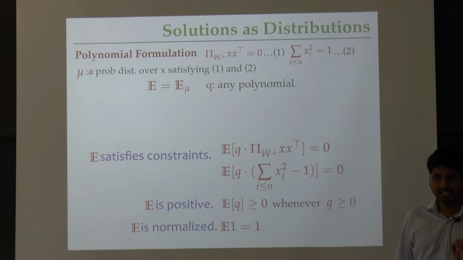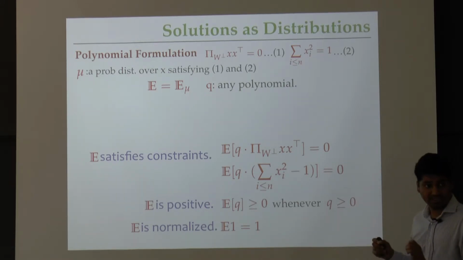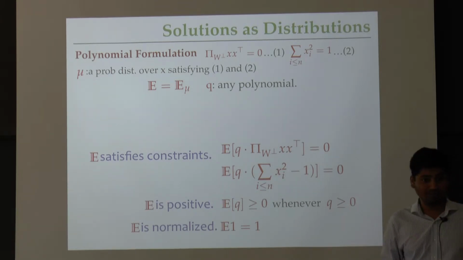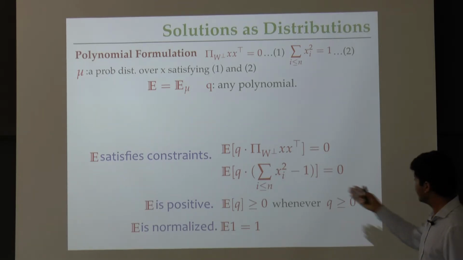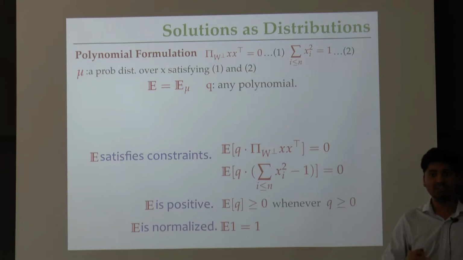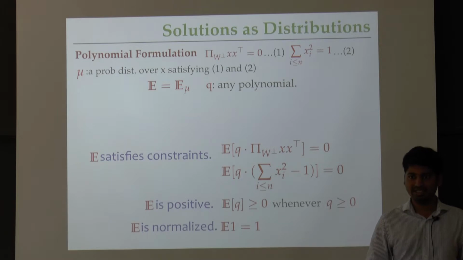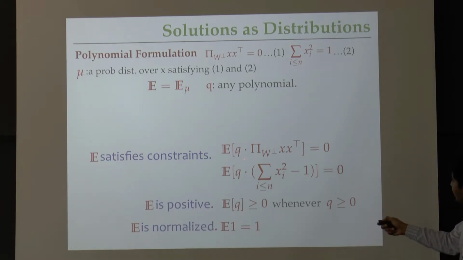Okay, any x that satisfies my polynomial equations, over those x's, q times some xi square minus 1 will be 0 because some xi square equals 1, right? Meaning that such a polynomial is pointwise 0 over the support of any distribution mu which is a feasible solution for me. Therefore its expectation should also be 0. Okay, and similarly I can write a constraint corresponding to these set of quadratic equations. Okay, so far so good.